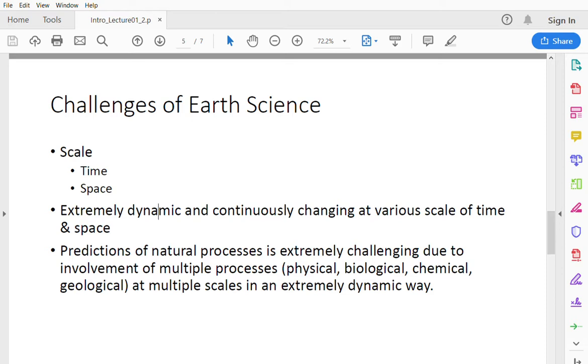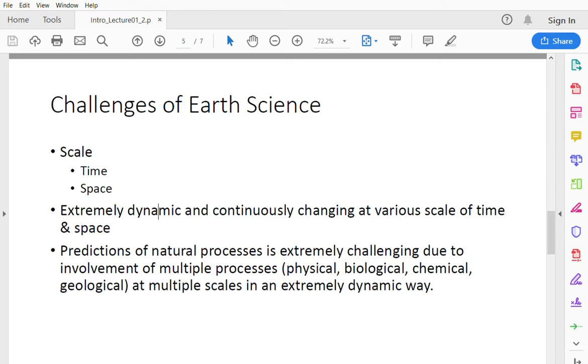So we are going from the very fine atomic scale to hundreds of meters of tall mountain or cliff structure. That gives you an idea of the extremely dynamic and continuously changing scale of space.